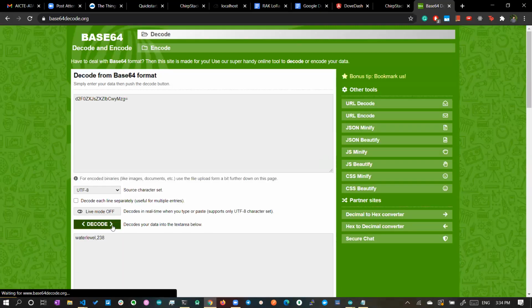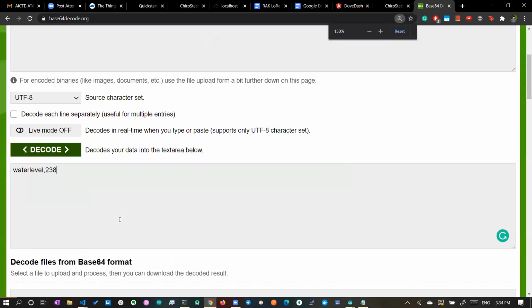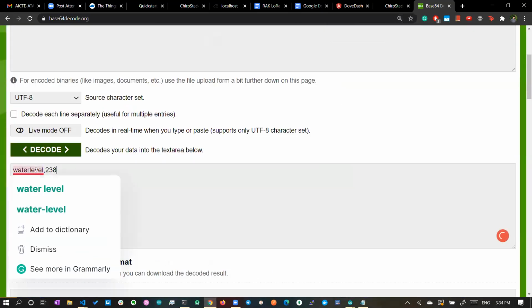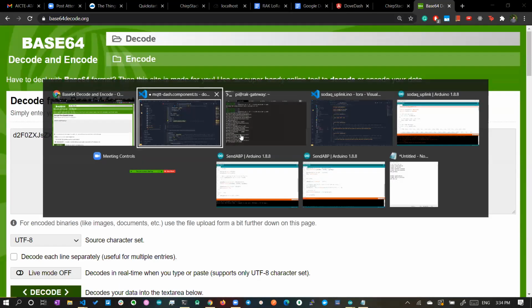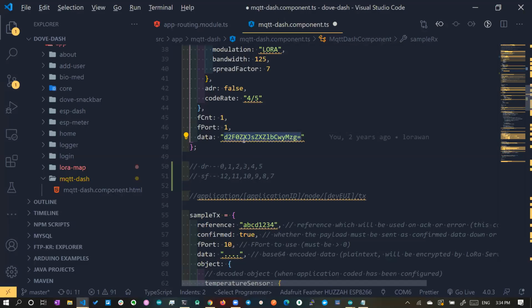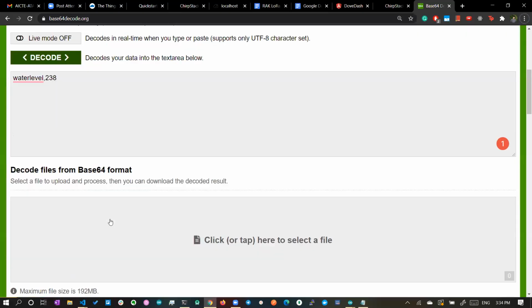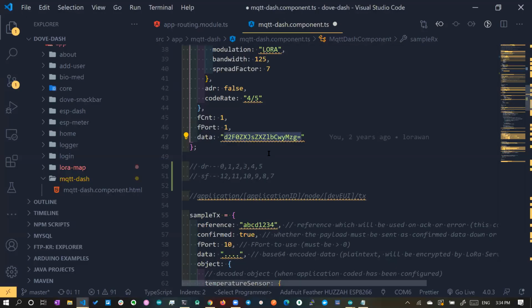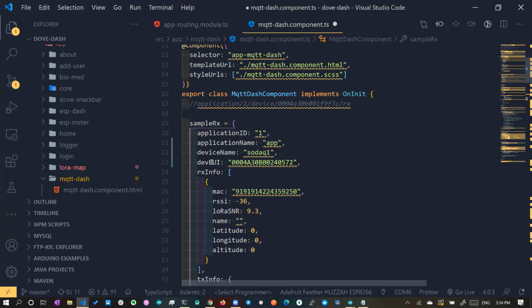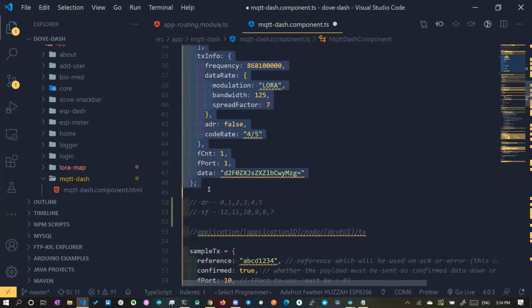You can see the data is water level 238. So that is the data we are sending from the device. Okay, so that is what we have configured. So this data is water level, and the water level is 238. This is a sample data format. You will get the whole data for every single packet. You will get this entire information. You will get the data.